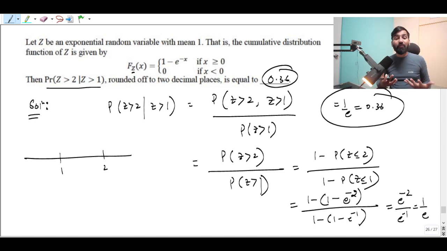So if you have attended my class, you should be able to solve this kind of question very easily. I hope this makes sense. Please remember that whenever you have to compute the probability, you can always go for the distribution approach, that is, find out the cumulative distribution function. And that will make your life much easier.